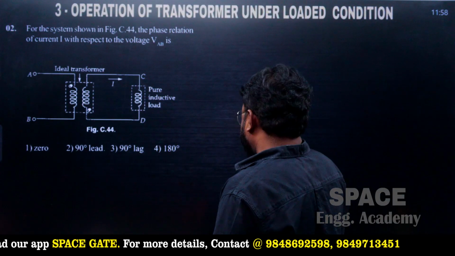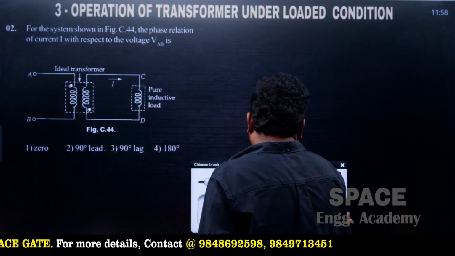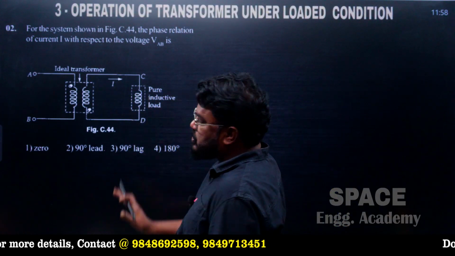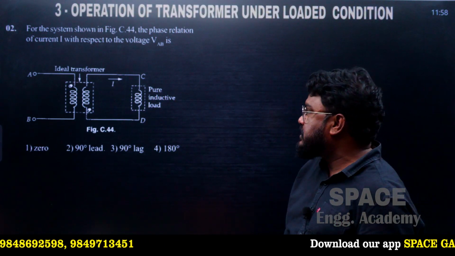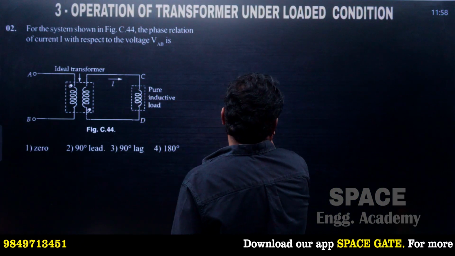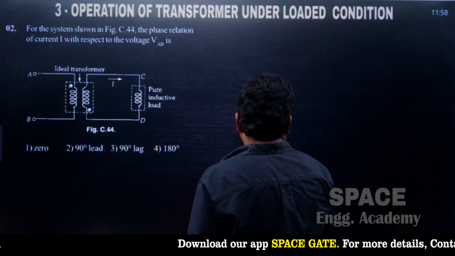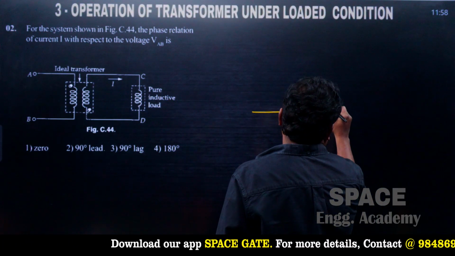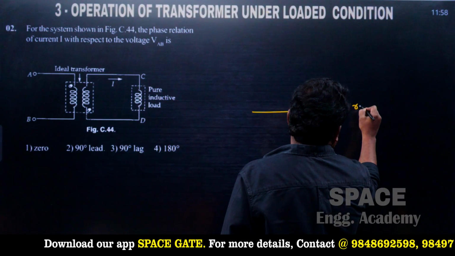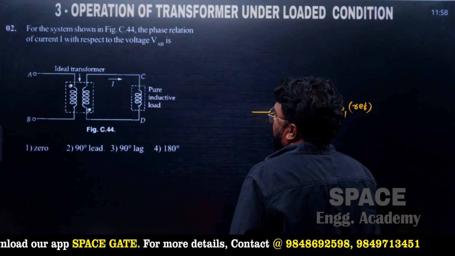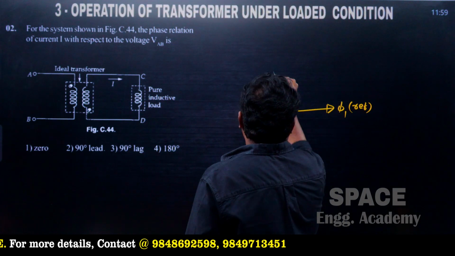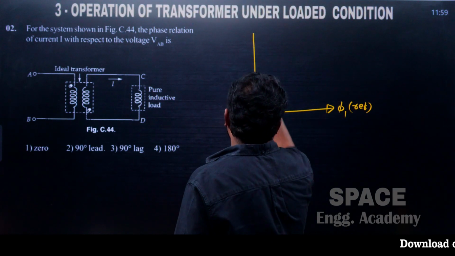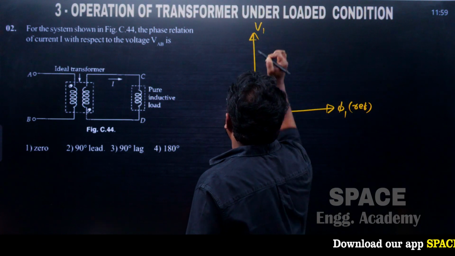An ideal transformer is mentioned. Let us draw the phasor diagram for this question, and by using the phasor diagram we can answer easily. Suppose this is the primary flux pi 1, the reference flux, and this is the applied voltage.